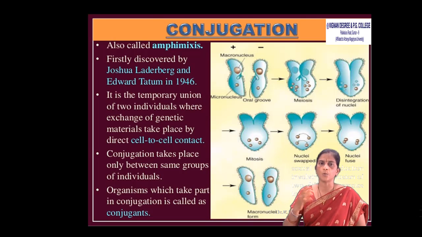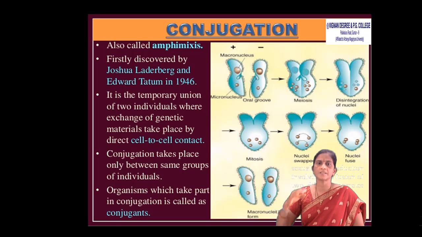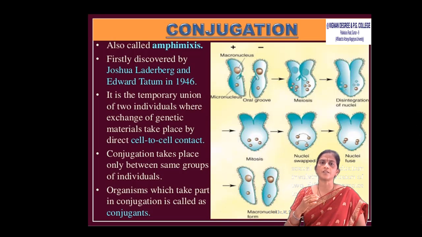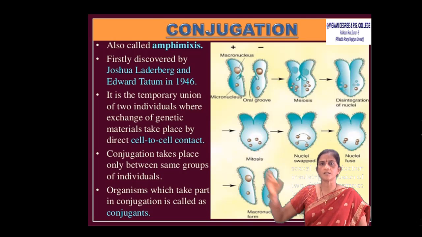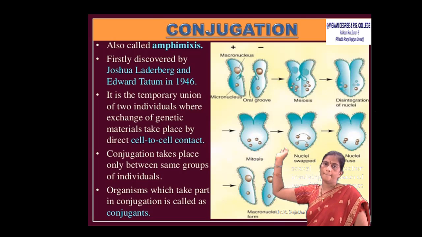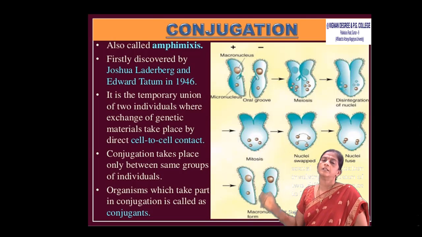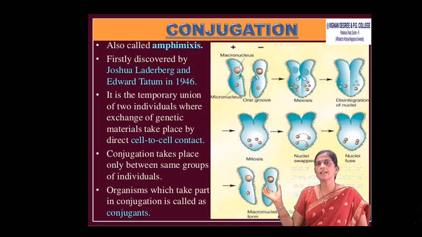Conjugation takes place only between the same group of individuals. The organisms which take part in conjugation are also called as conjugants. Here you can see macronucleus, plus minus fusion, meiosis, fusion of nuclei, mitosis, then formation of the individual cells. It is called as conjugation.